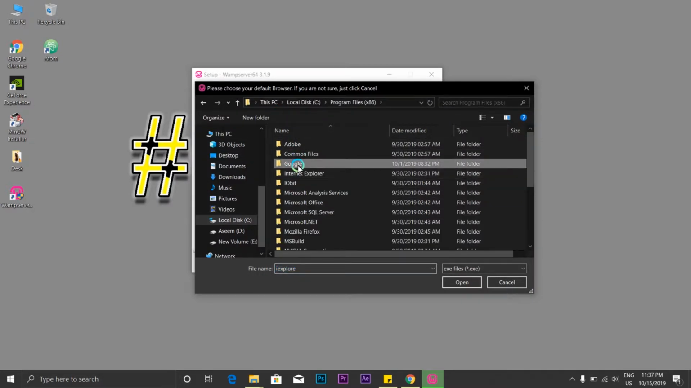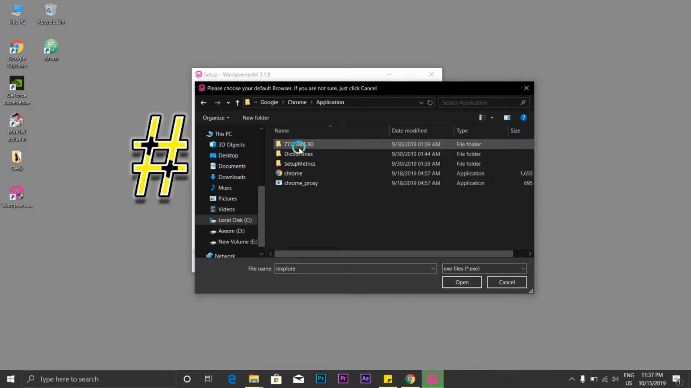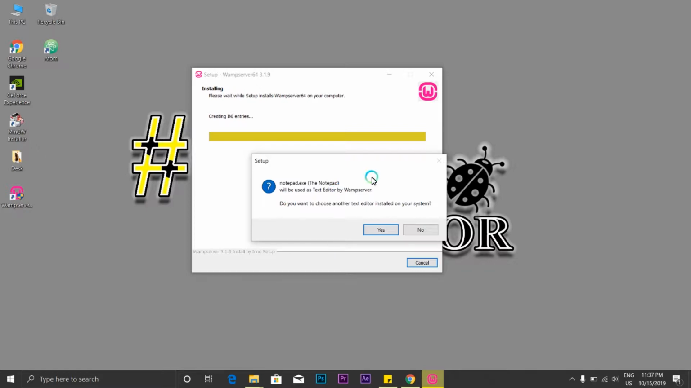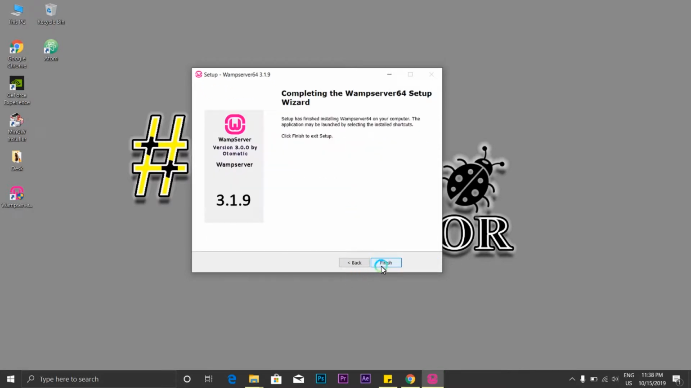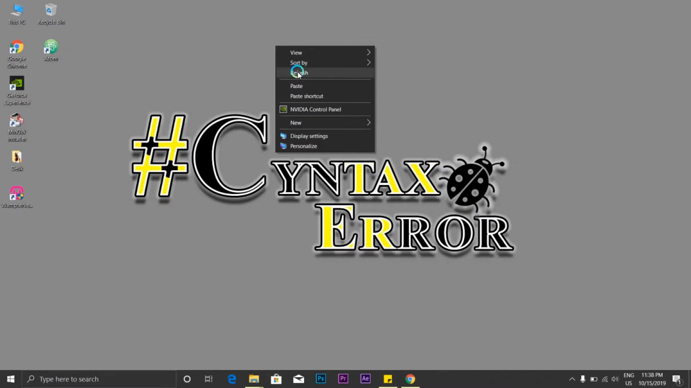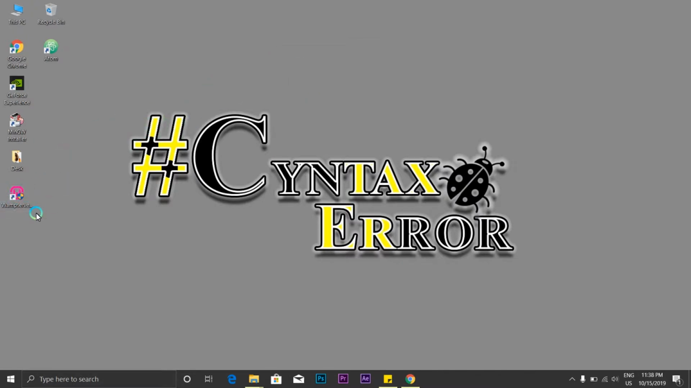Go in program, Google Chrome, open. So text editor, I'll let it be like that only, Notepad. Next, finish. So as you all can see, the installation is done and we have successfully installed WAMP server. I would like to tell you all one thing. If you get any errors installing the latest version of WAMP, please do restart after installing, and make sure the things are installed which I told you earlier.